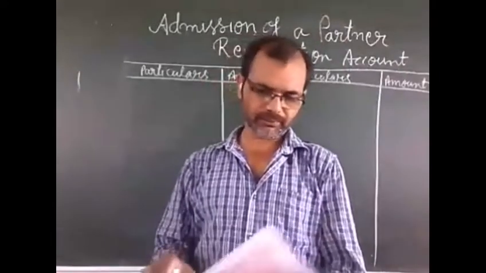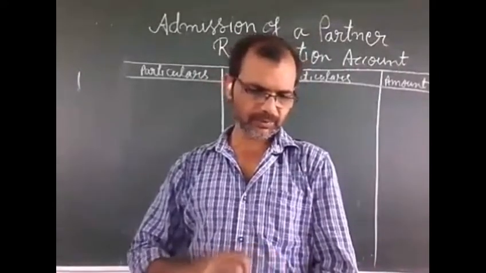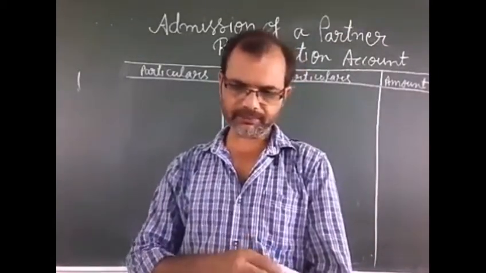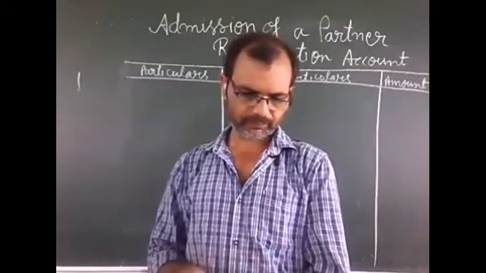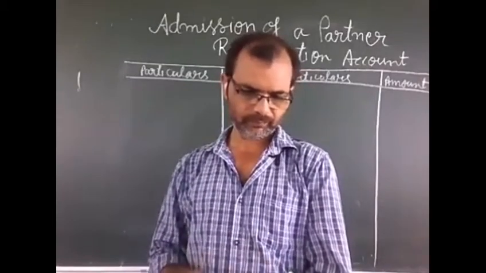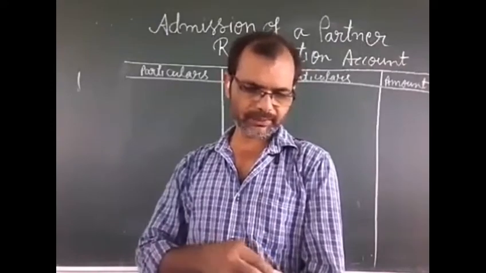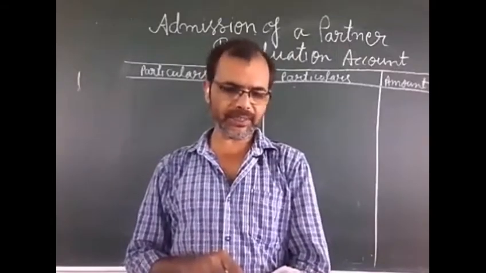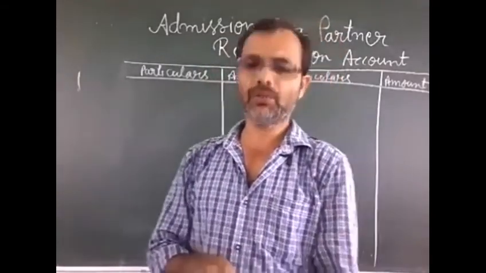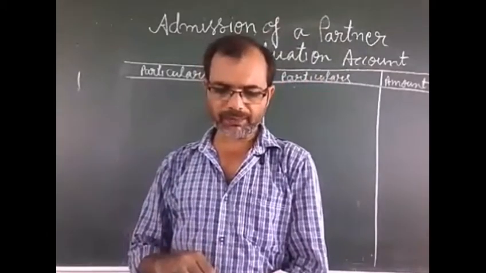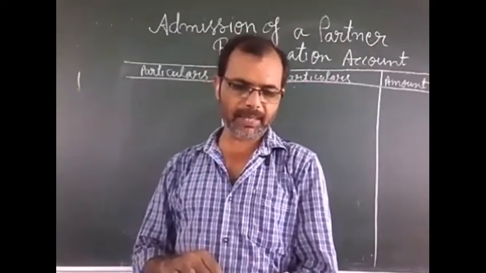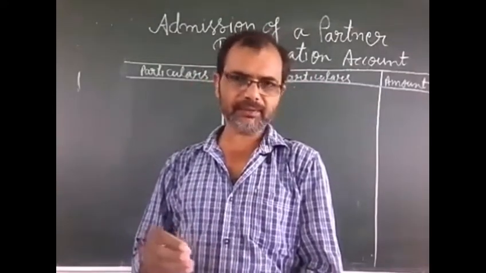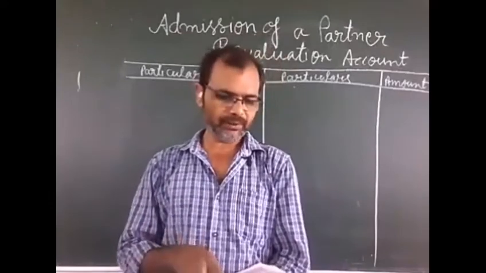Here is a question. Now we will try to understand all these things. The question is: A and B are partners sharing profits and losses in the ratio 3:2. On 1st March 2019, their balance sheet was as follows. The balance sheet is given. All these things are already written in your question.